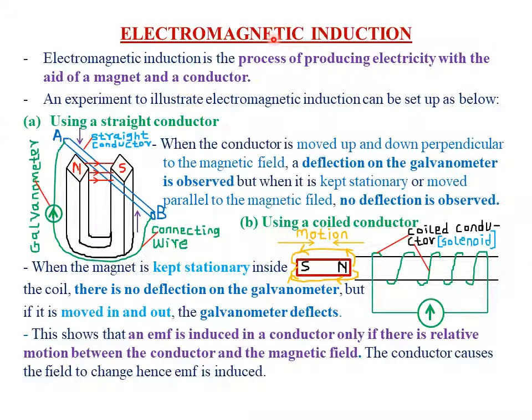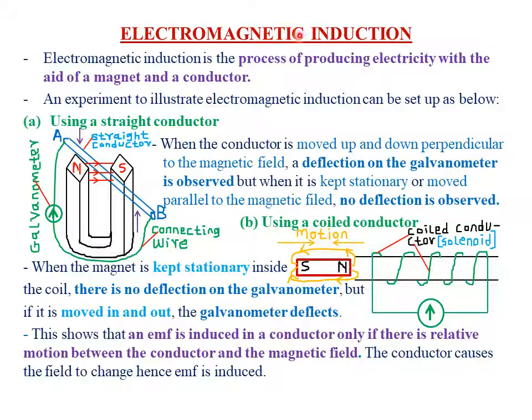Now, in Form 2, under a topic called magnetic effect of the electric current, which we covered in this channel, we said that a conductor carrying current has a magnetic field around it. Similarly, a changing magnetic field under suitable conditions can induce current in an electric conductor.